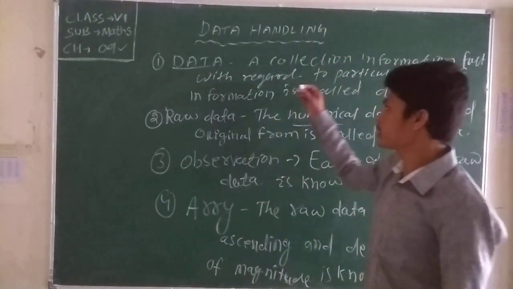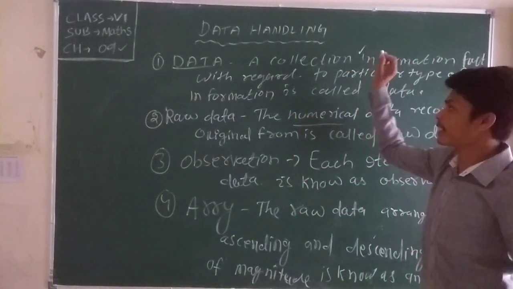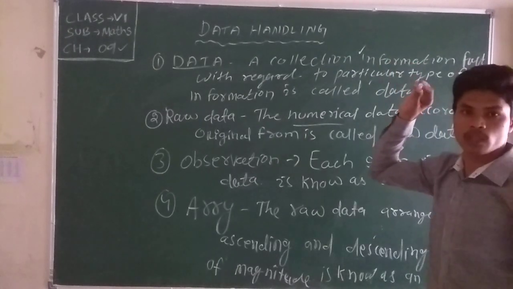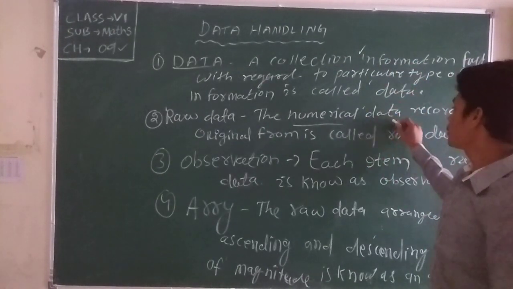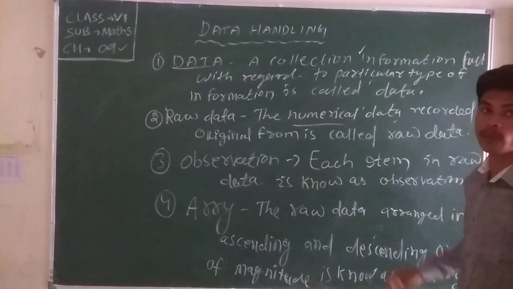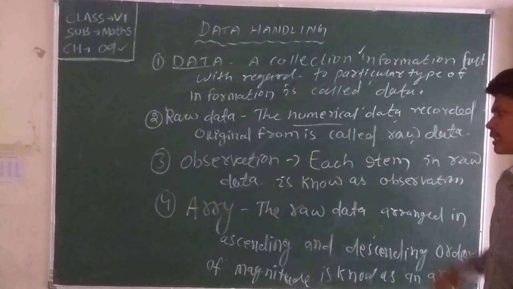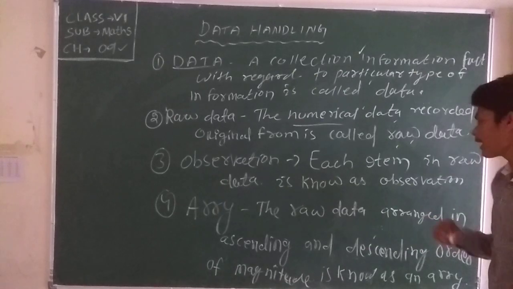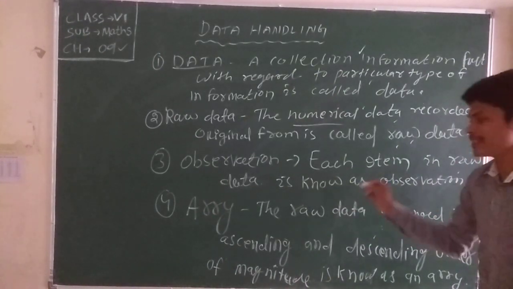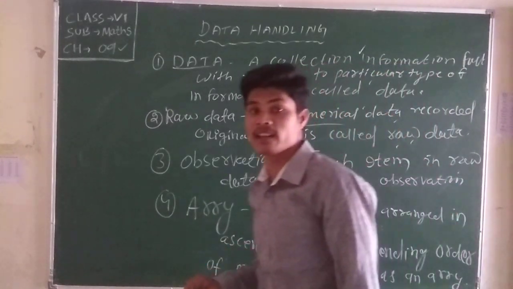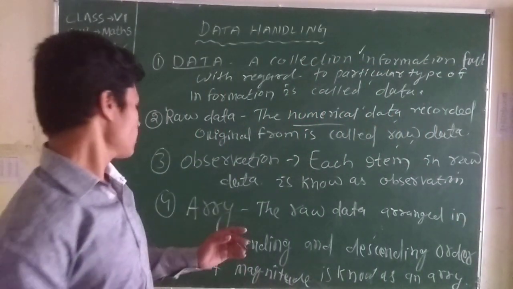Clear about it? All these things. What is data? Data is a collection of informations, particular informations. What is raw data? The numerical data recorded in original form is called raw data. What is observation? Each item in raw data is known as observation. What is array? Array is the raw data arranged in ascending order and descending order.